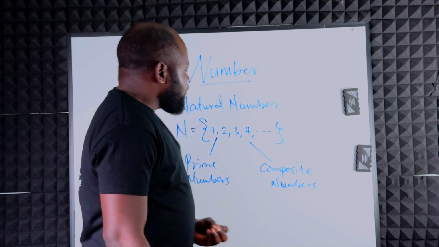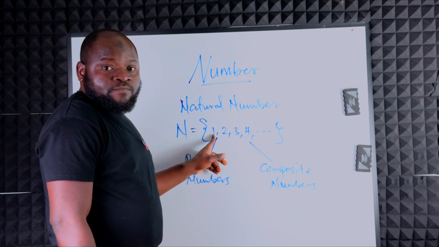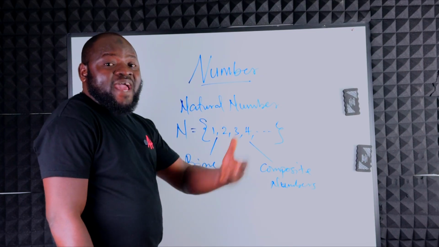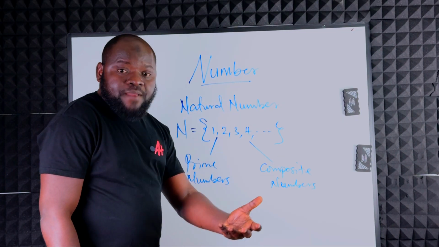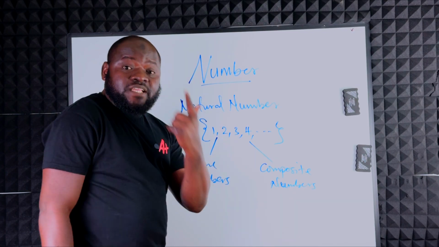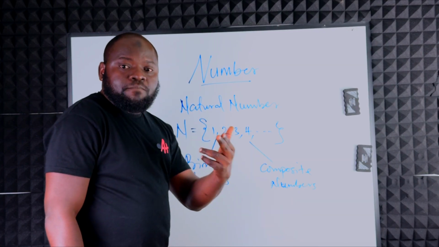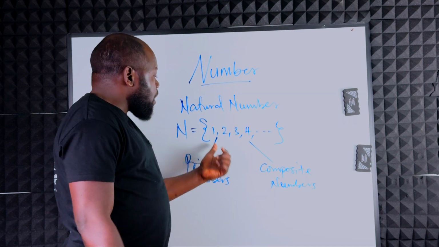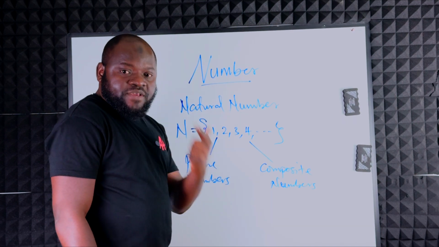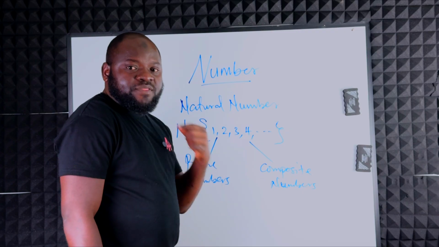Now, let's look at an example of that. When you have 1, it can only be divided by itself. There's no other number. So 1 cannot be a prime number because it has just a single factor. And all prime numbers always have 2 factors, 1 and itself. But 1 only has itself. For that reason, 1 is not a prime number.